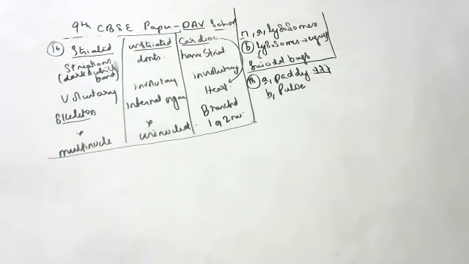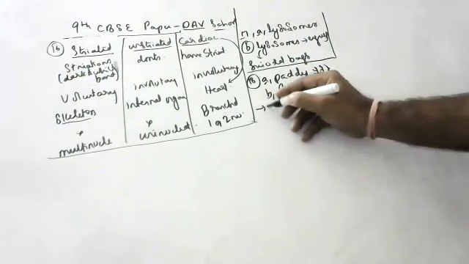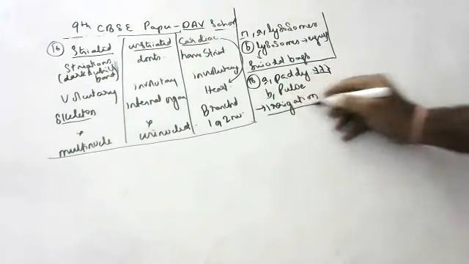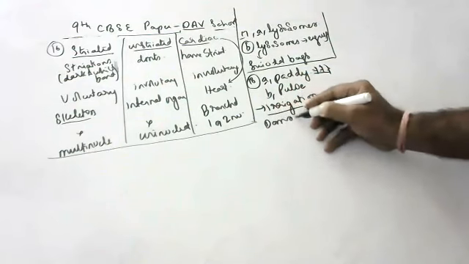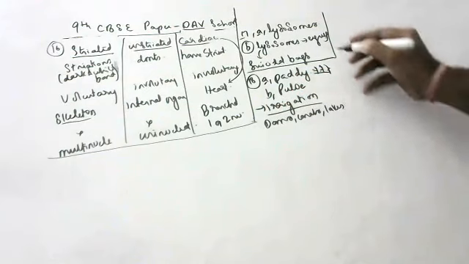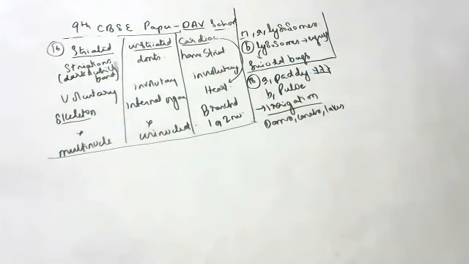Next, give two sources of irrigation. Children, give two sources of irrigation. Dams, canals, lakes. Okay, it's not there in your syllabus, I think, children.